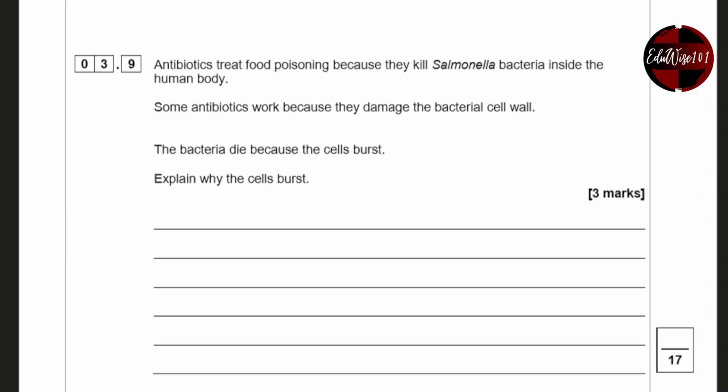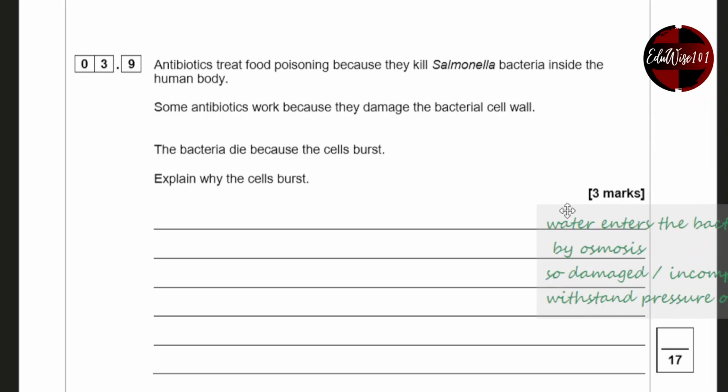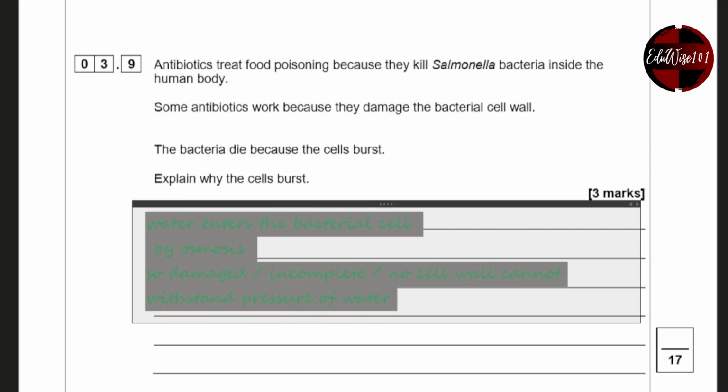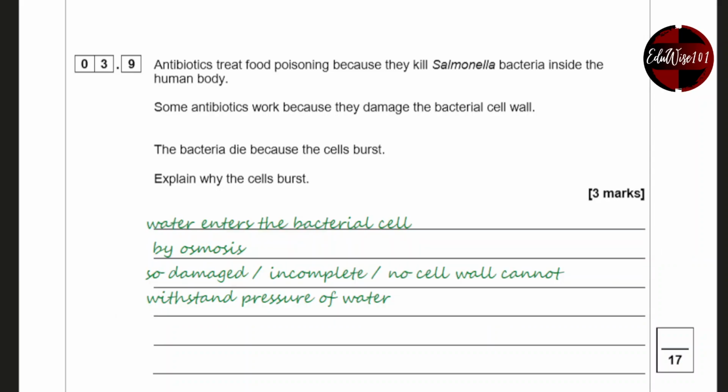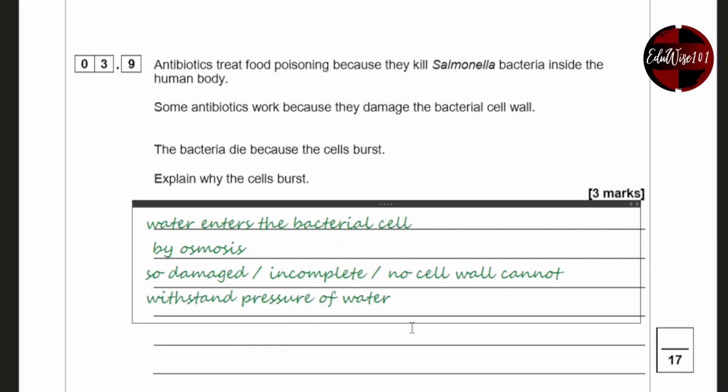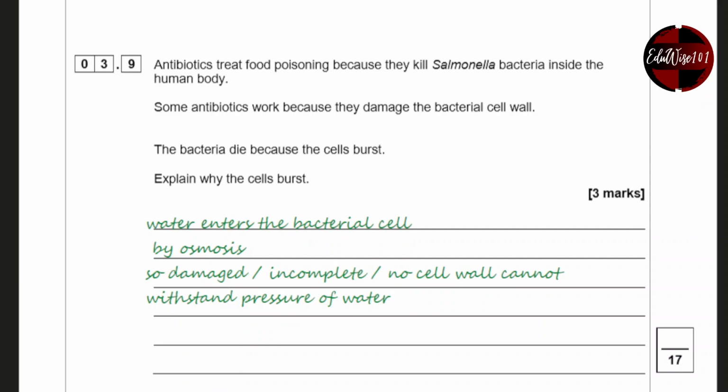So, if the antibiotic damages the bacterial cell wall, then water naturally would go into the bacteria by osmosis. When it does, it would increase the size of the bacterial cell. The cell wall usually should protect it from bursting. Without the cell wall, the cell membrane will simply rupture because of the increased pressure from the water.